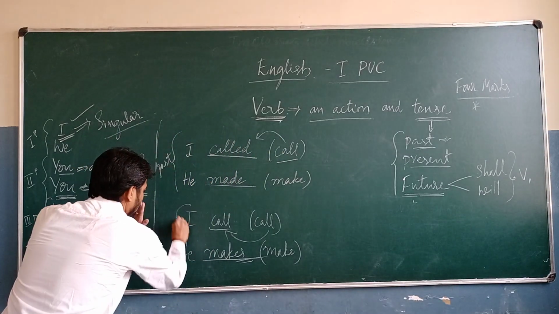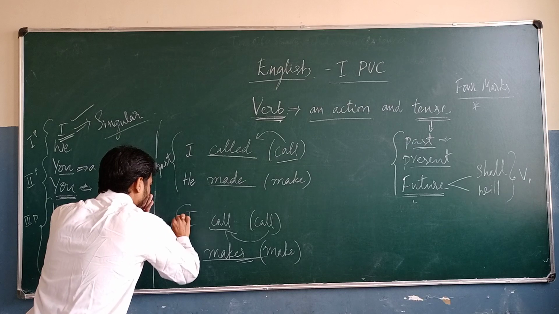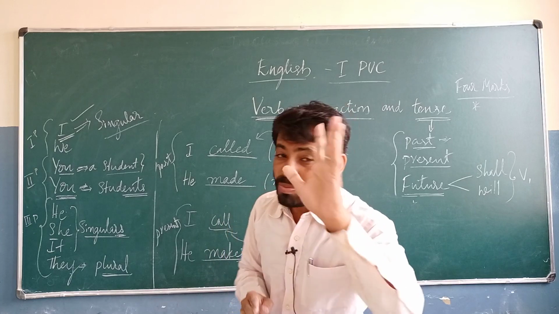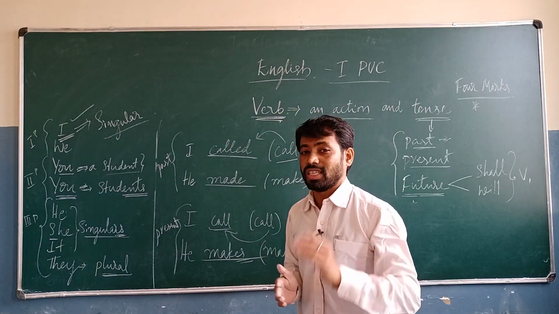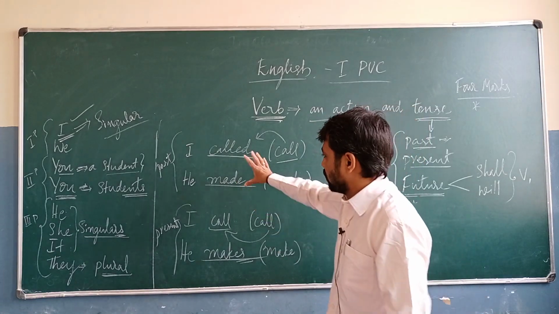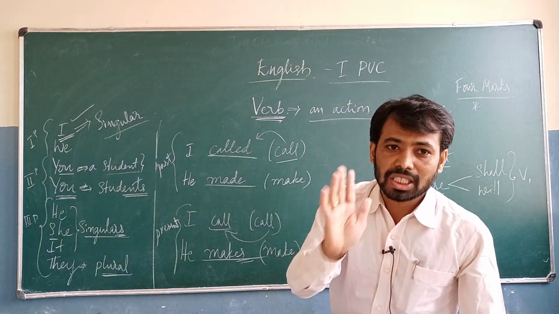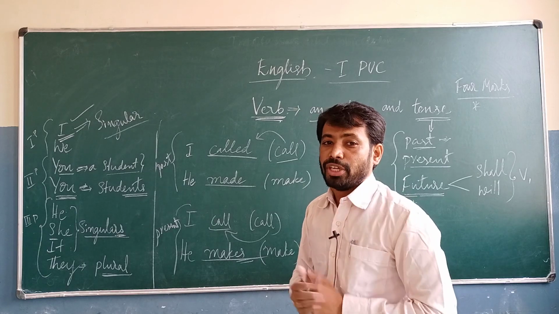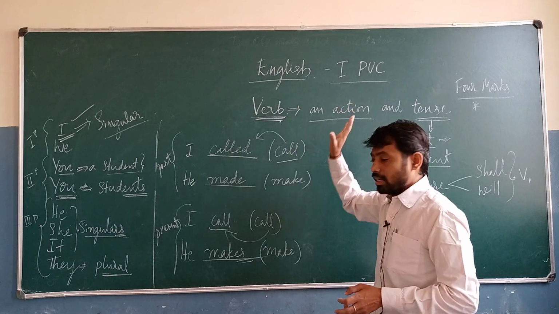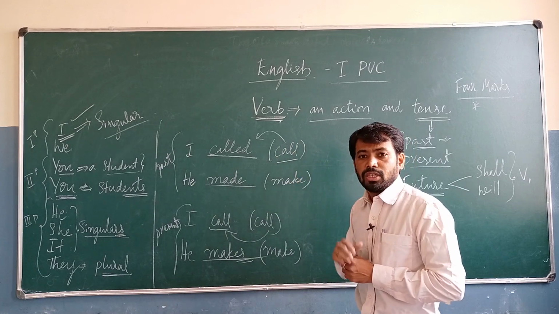Yes. So here these two are in the present tense. These two are in the past tense. But in your textbooks, in most of the lessons, the text is in past tense. So that's why we are going to give importance to the past tense. They ask the past tense in your examination. So now we are to observe the verb, the definition of the verb, and then the types of verbs: primary, that is auxiliary verbs, and the main verbs.